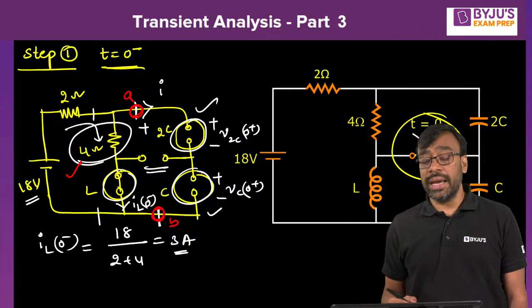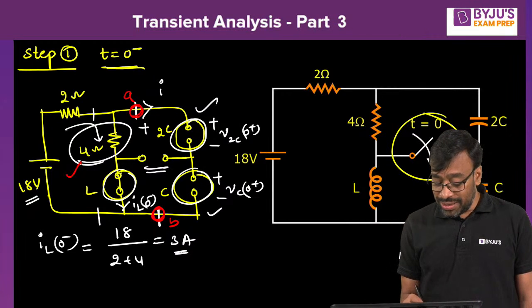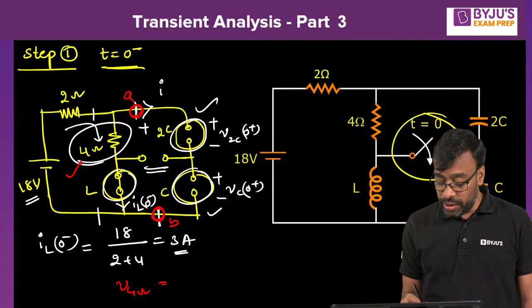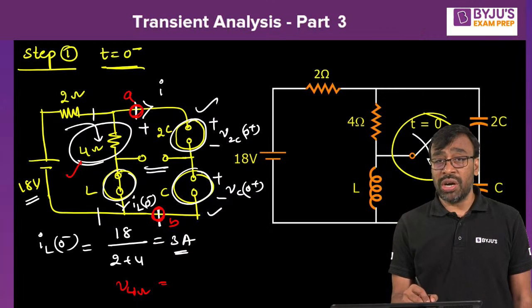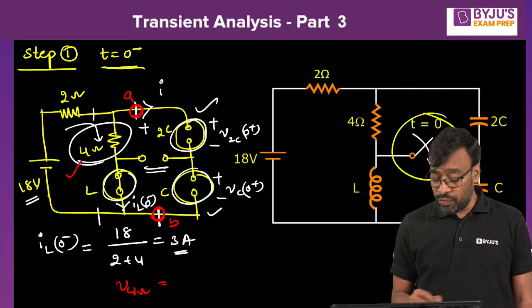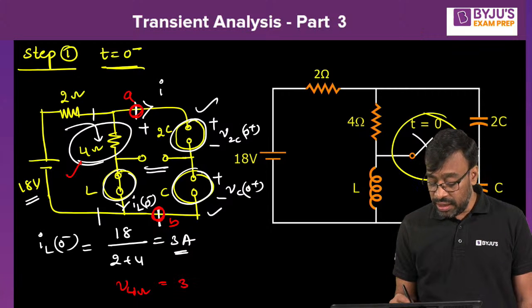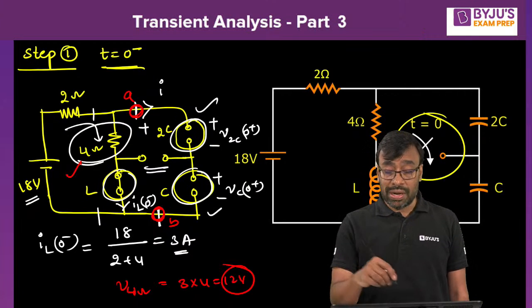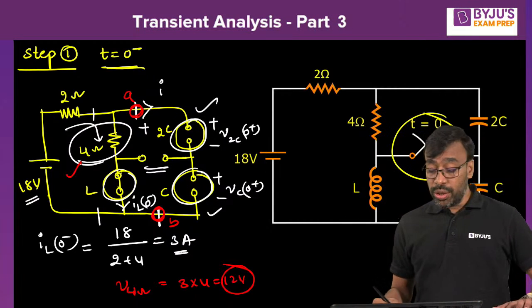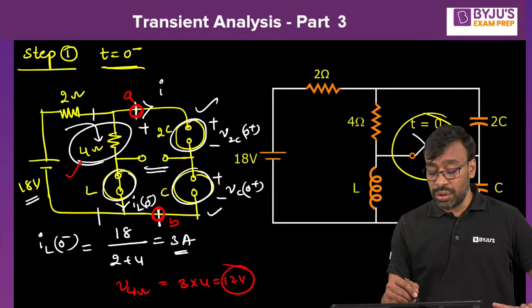Arvind, very good. Ankit, very good. Look at this now. What is the voltage across 4 ohm? Already you know the current flowing through this 4 ohm. The current flowing through the short circuit or inductor is the current flowing through 4 ohm. How much is it? 3 into 4, that is 12 volts. That means voltage across AB terminals is 12 volts. Now this 12 volts, you are supposed to divide among the 2 capacitors.